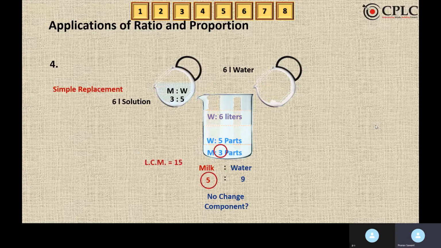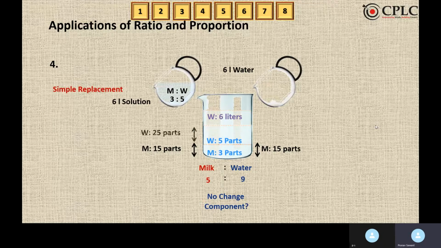So the LCM of 5 and 3 would become 15. Now as the no change component is milk, we have to make the parts of milk similar. How will we make 5 and 3 same? By using the LCM method. That means I can say that milk is 15 parts.